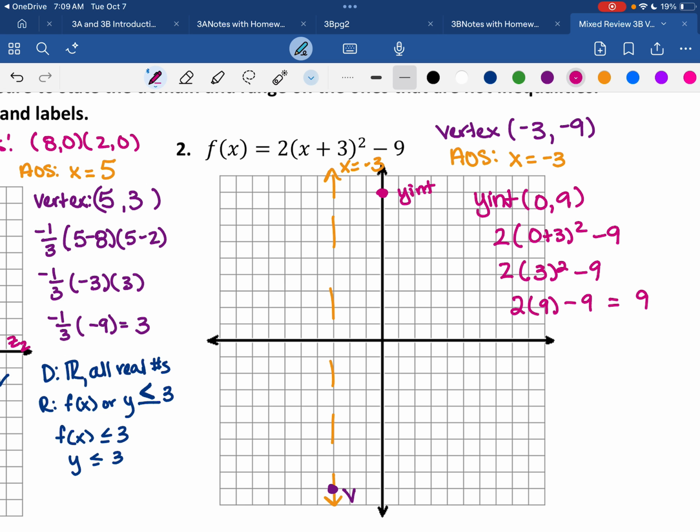And then I'm going to mirror. This is my mirrored point, which is negative 6, 9. Then what I'm going to do is take my parabola and draw it, sketch it.